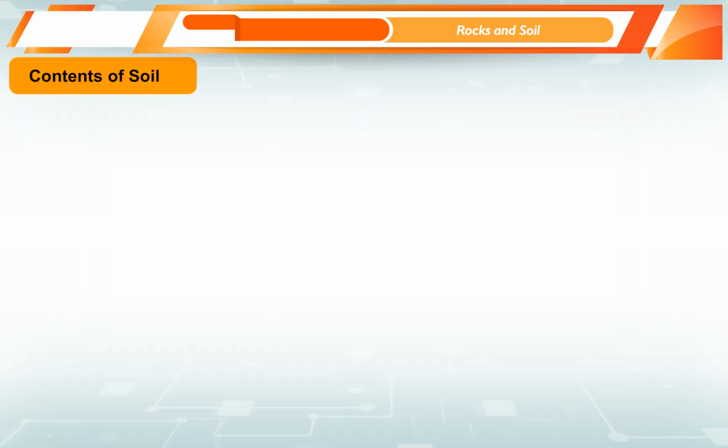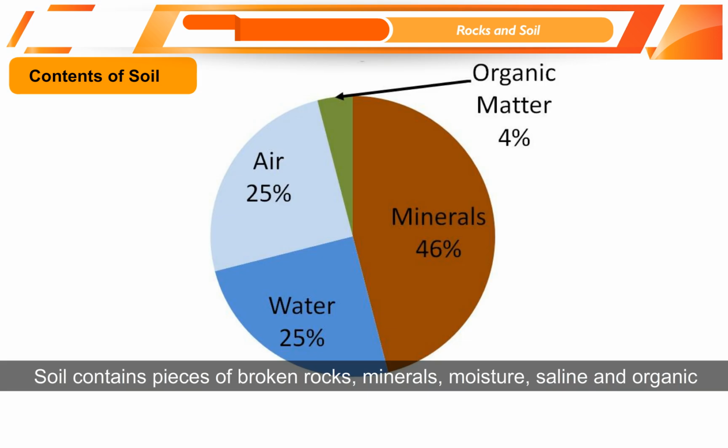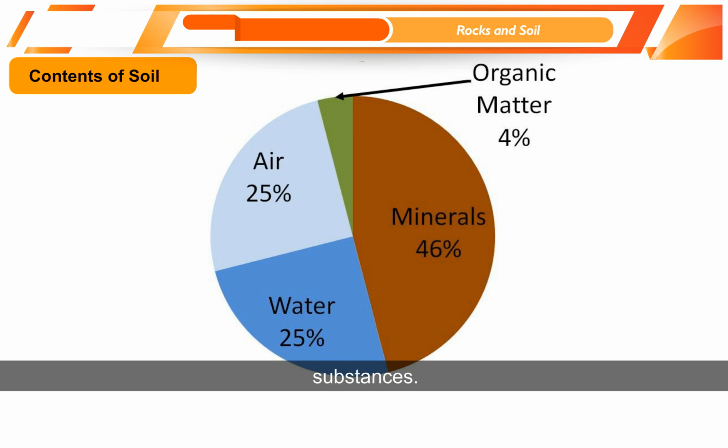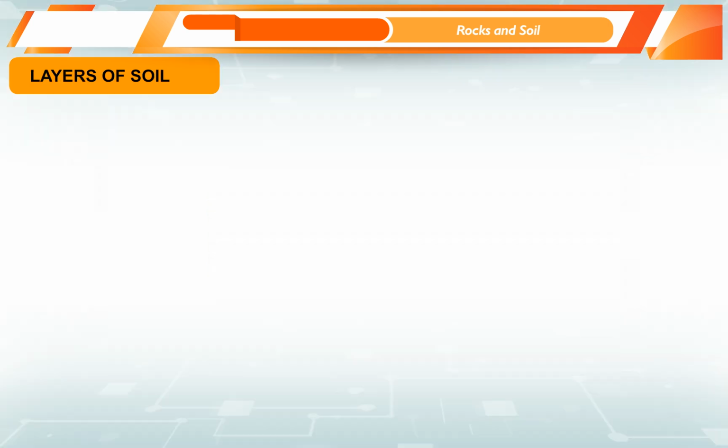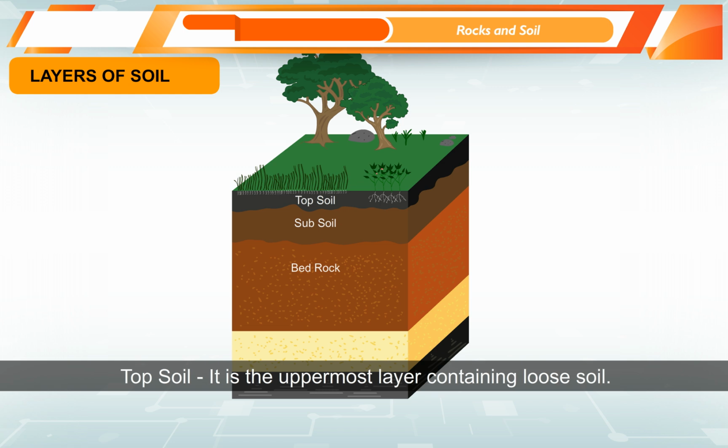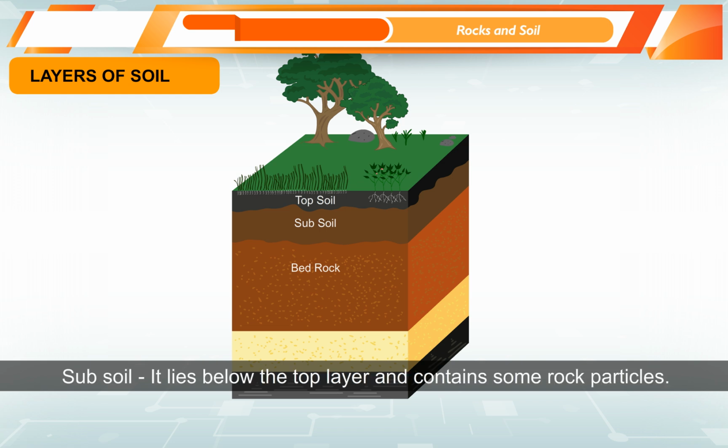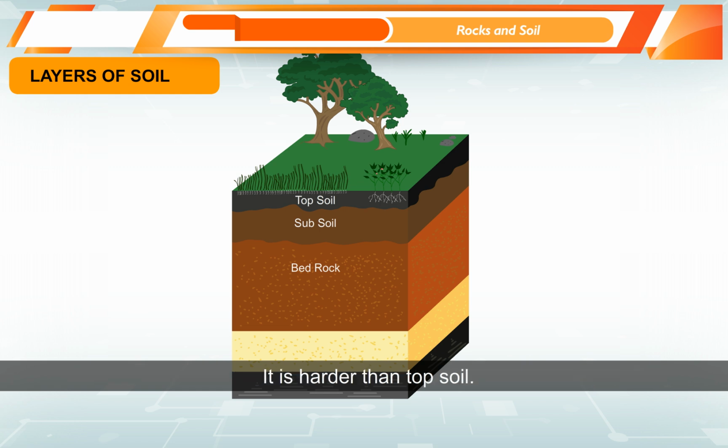Contents of soil. Soil contains pieces of broken rocks, minerals, moisture, saline and organic substances. Layers of soil. Topsoil. It is the uppermost layer containing loose soil. Plants grow on it. Subsoil. It lies below the top layer and contains some rock particles. It is harder than topsoil.